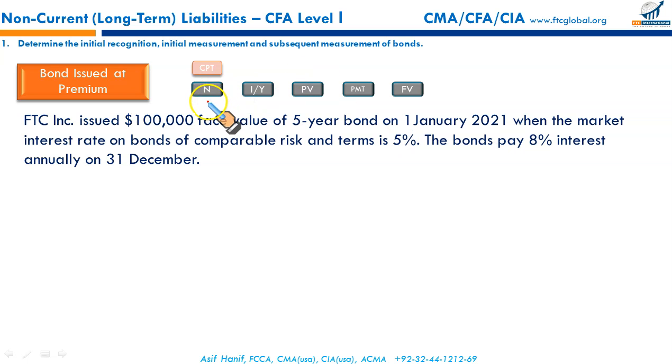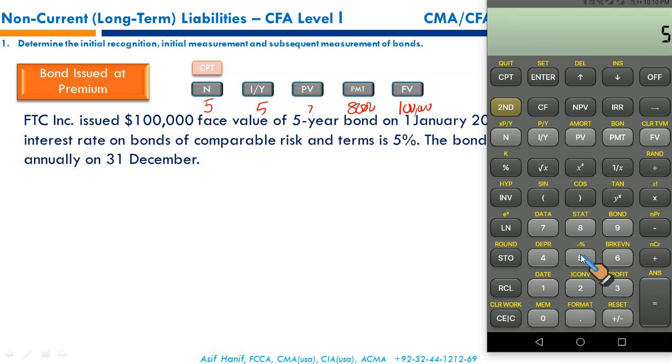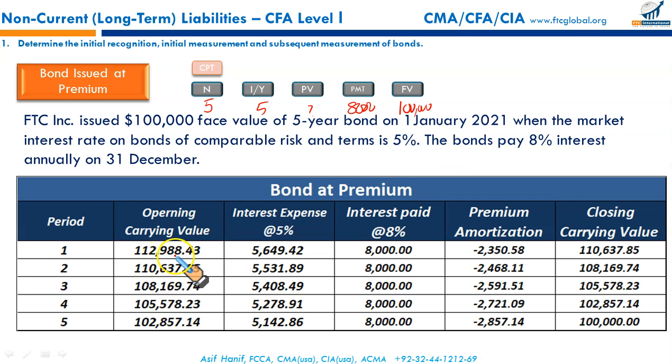It can be calculated using the financial calculator. N is 5, rate to be used for discounting is 5. Interest payments will be 8,000 per year, and the face value when the bond is redeemed is $100,000. Plug in these numbers and you'll get your result. N is 5, market rate of interest 5, 8,000 is the interest payment. You can write negative with it, and finally compute present value, it's 112,988.43, and that's exactly what you have, 112,988.43.